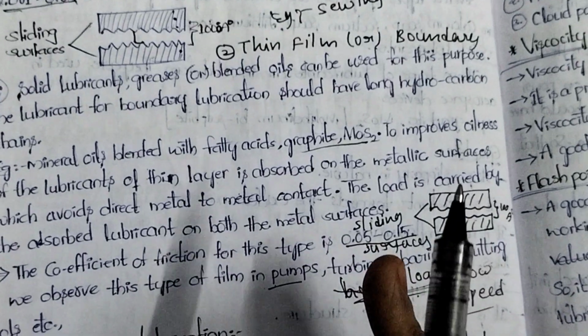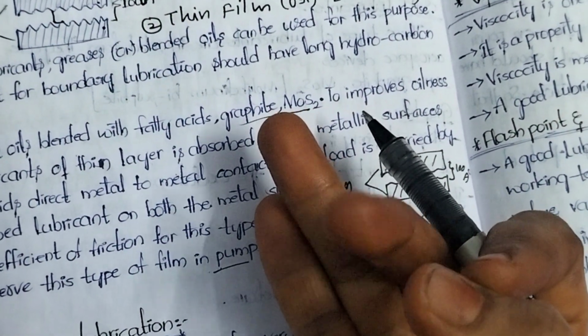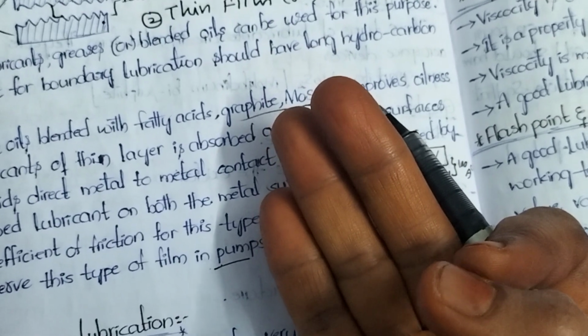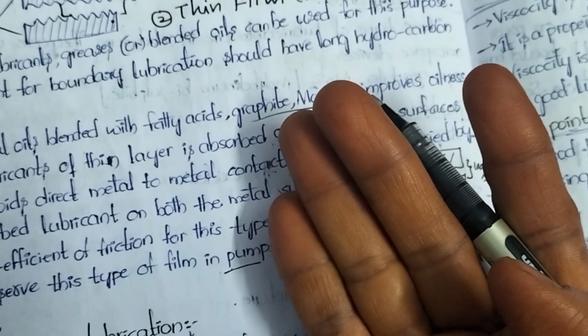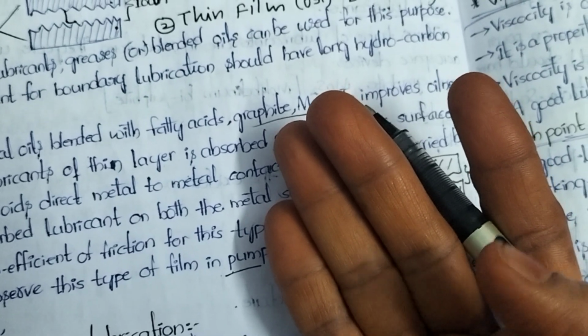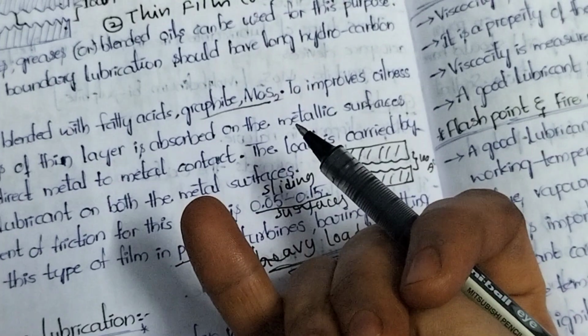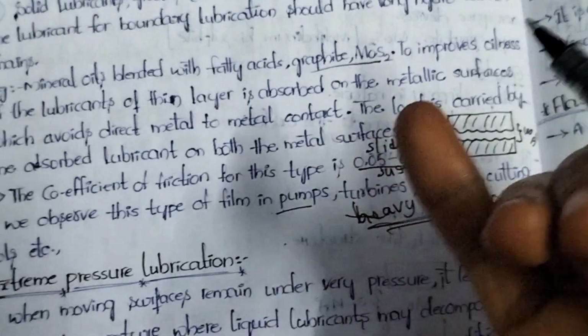First one is definition. Second one is diagram. Third one is which type of lubricants we are using, and in which type of machinery. Fourth one is in which type of machineries this type of film formation occurs. Fifth one is example. Sixth one is friction coefficient. These are the key points for that.